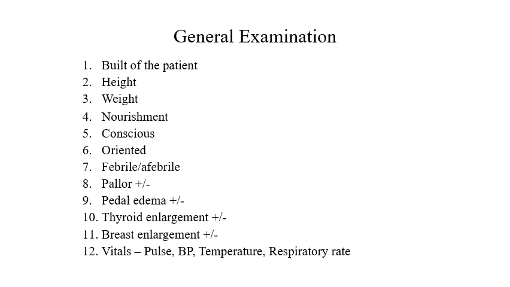Nourishment, consciousness, whether she is conscious and oriented in time, place and person, febrile or afebrile, pallor, pedal edema, thyroid enlargement, breast enlargement, vitals: pulse, BP, temperature, respiratory rate. Regardless of what I say, the students should follow the practices which they use. The pulse, which I told you the last time, they should describe fully, not just describe the pulse as 60 beats per minute or 80 beats per minute. They should describe the pulse as 80 beats per minute, nighttime, supine position, normal volume, no radiofemoral delay, no special character.